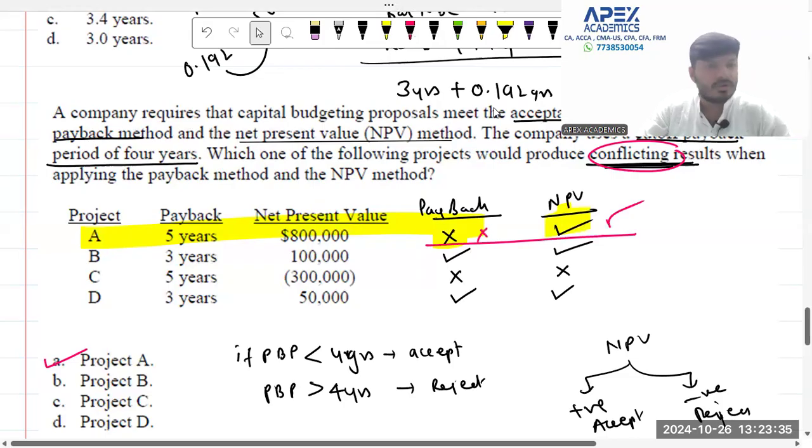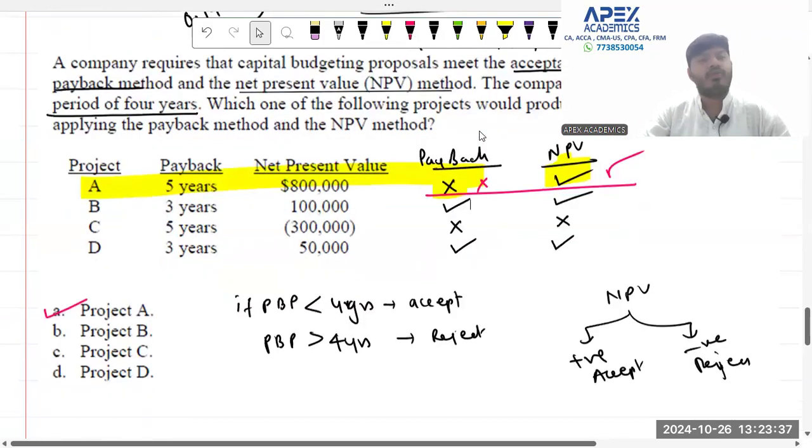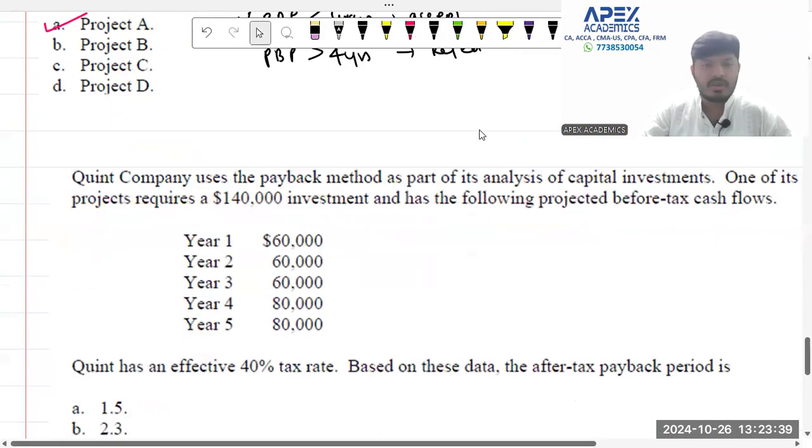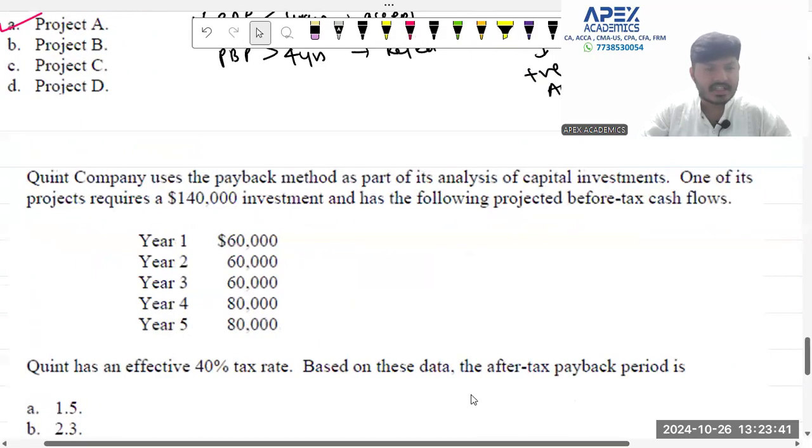Of course, tell us what to do is not a part of it. You have to look for the conflicting one. We have found it out. Let's go to the next one. The next one is a good one.